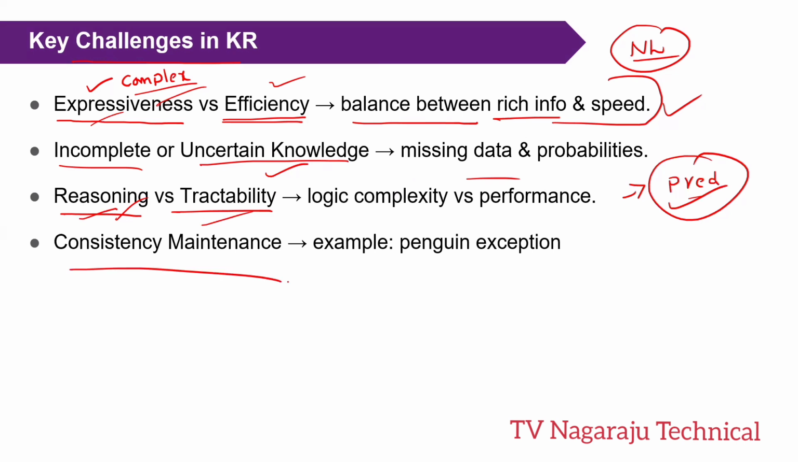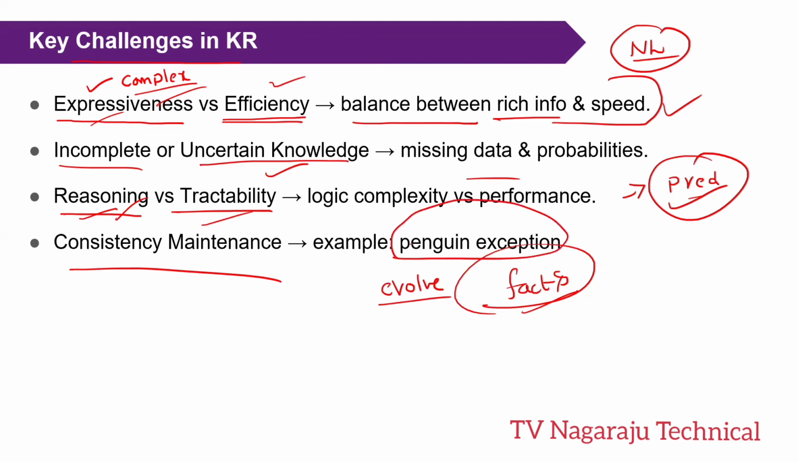And lastly, consistency maintenance. Consistency maintenance means that from day to day the knowledge base evolves. We need to update the facts without introducing contradictions. So what is the major challenge? The facts are updated regularly, and we need to update them without introducing contradictions. The penguin exception: what is meant by this? For example, based on the information, if AI learns one thing, that penguins are birds, and AI learns one more thing, that birds can fly.